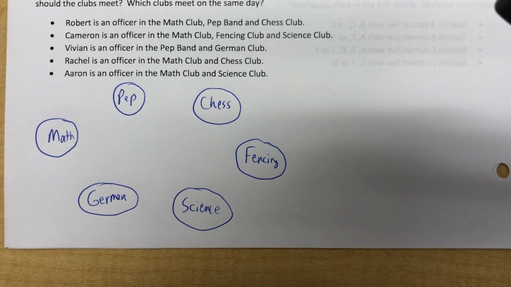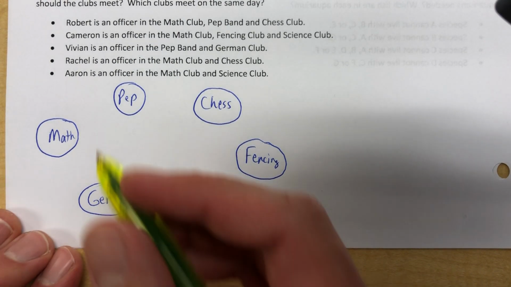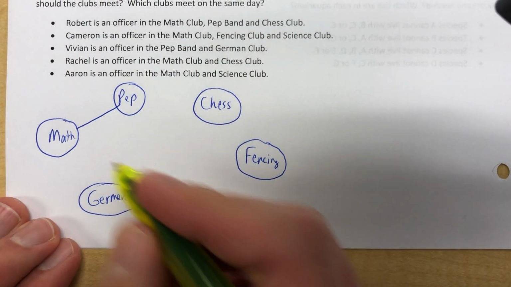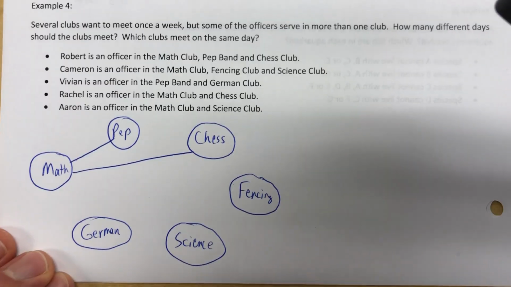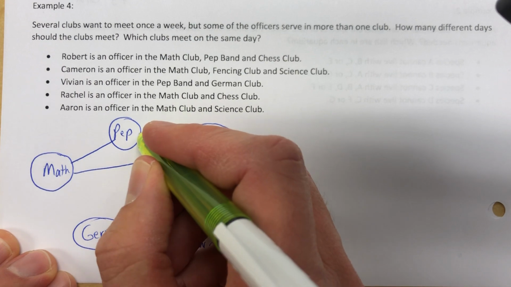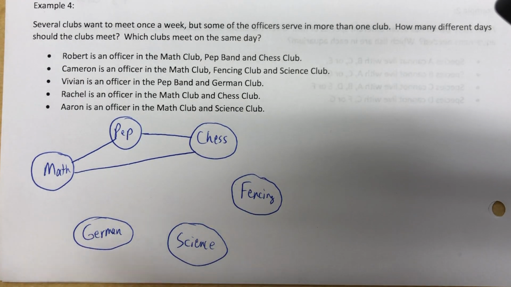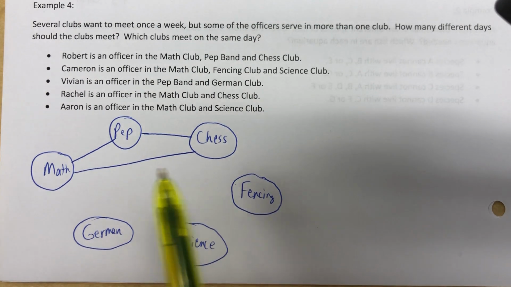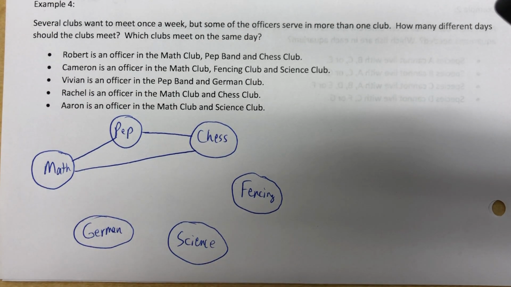Okay, sorry. So Robert is an officer in the math club and the pep band and the chess club. So what it really means is Robert can't be at the math club and the pep band at the same time. And Robert also can't be at the math club and the chess club at the same time. And Robert can't be in pep band and chess club at the same time. So there is a conflict among these three. So these three are all connected to one another because Robert is an officer in all of them. And so therefore, automatically, just glancing at what we have, we know that we're going to have at least 3 different days. It might be exactly 3, it might be more than 3, but it won't be less than 3 because Robert is already involved in 3 of these things.